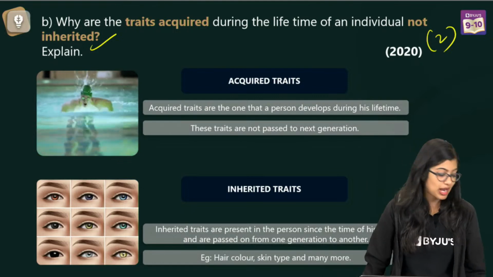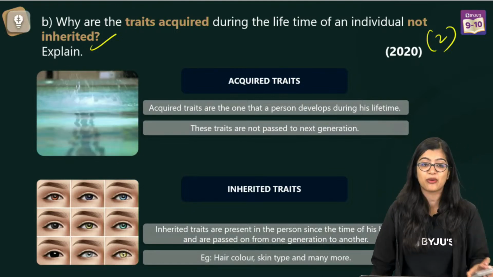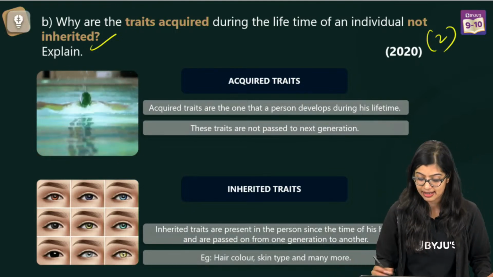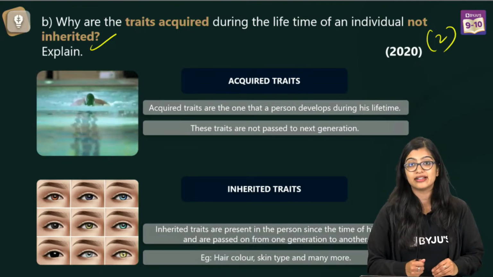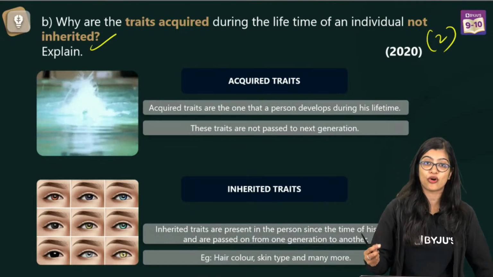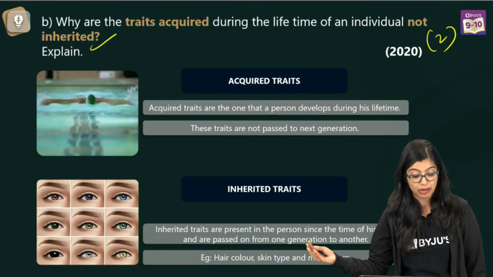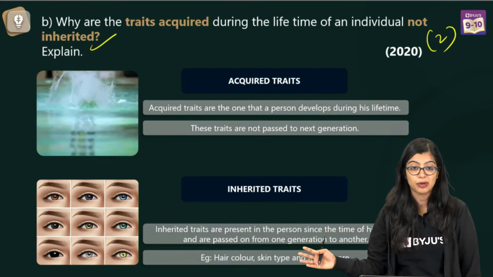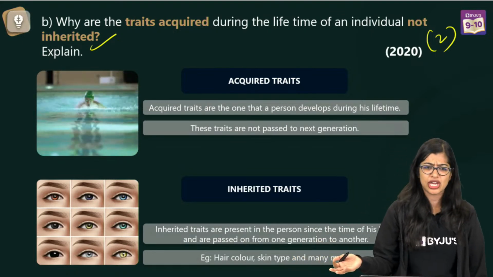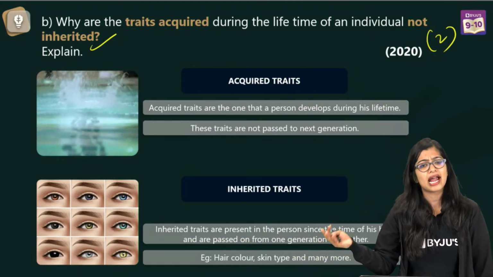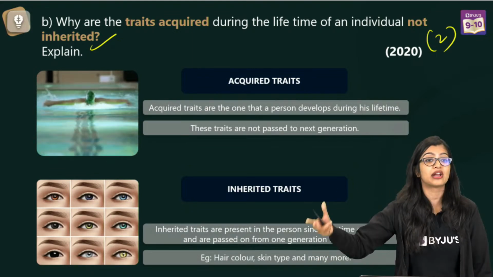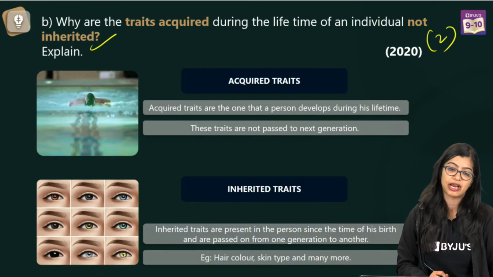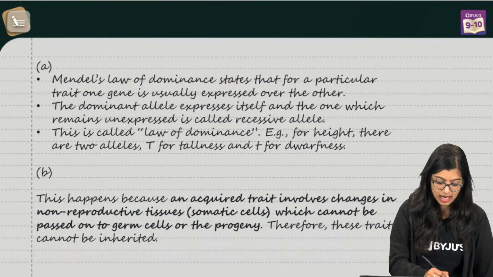Exactly, very good. I am able to see a lot of good answers coming my way. Well done, right? So as we know, inherited traits of course are passed on from parent to offspring and they express themselves right from birth, while acquired traits are those which we acquire during our lifetime, and in this particular case, we see that there's no change or no alteration in DNA, and hence it cannot be passed on from parent to offspring. So there you go, your answers are there.